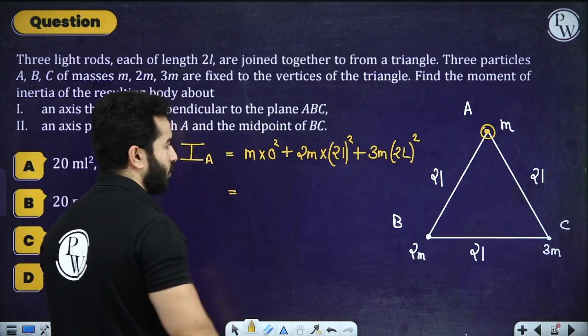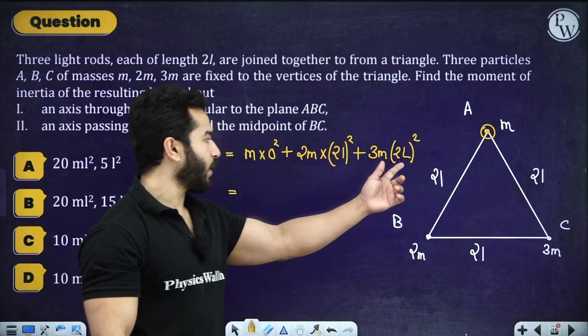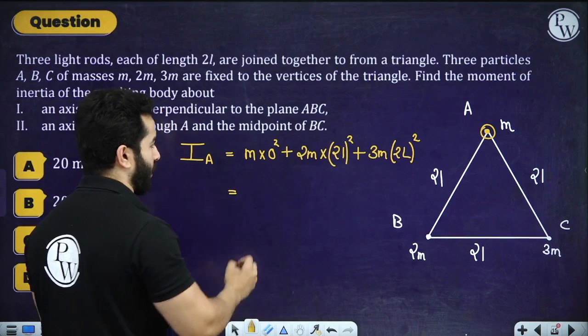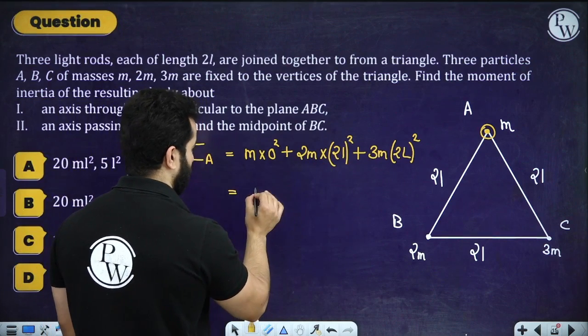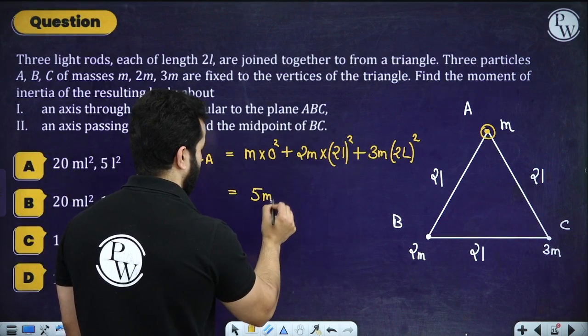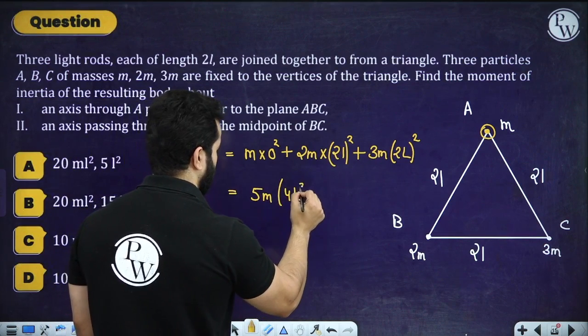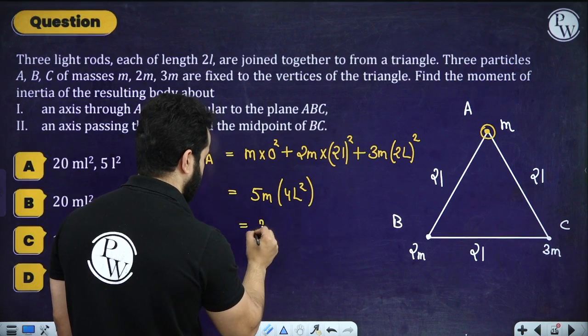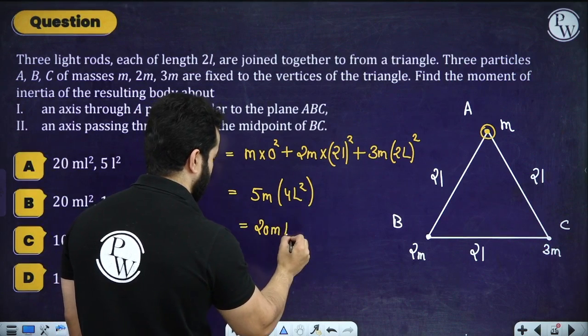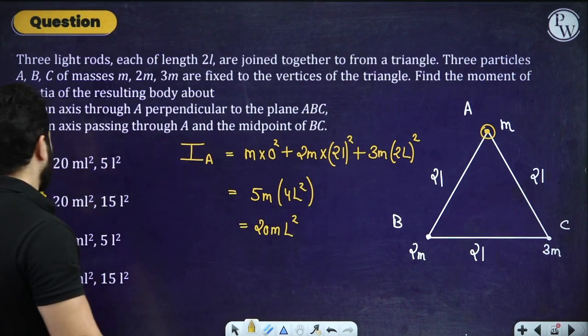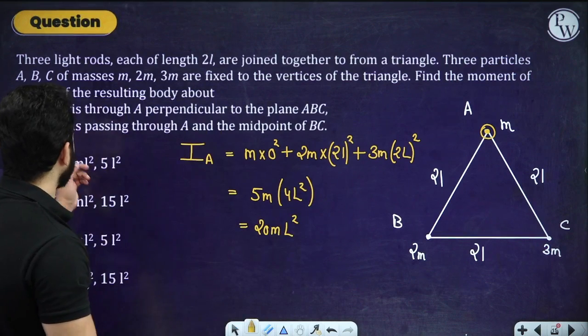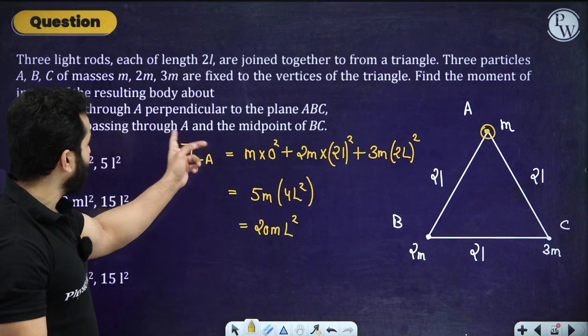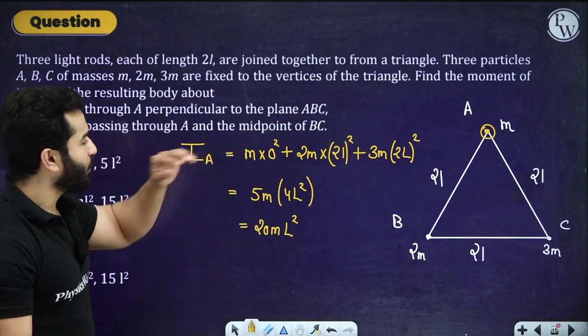So this is actually 4L square and we have got 5m. So we have got 5m times 4L square, which is nothing but 20 mL square.